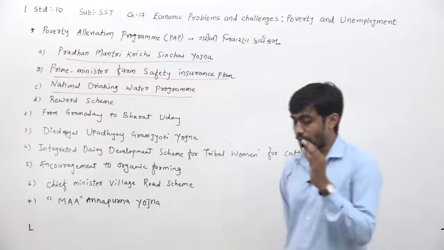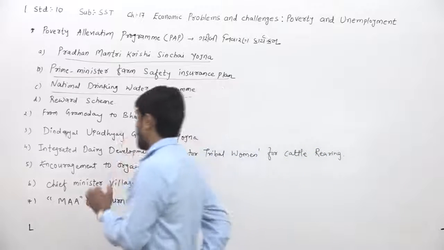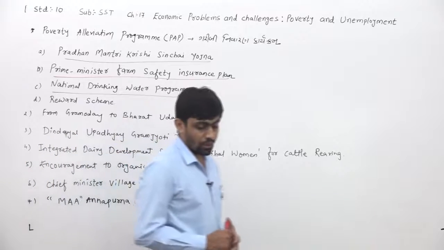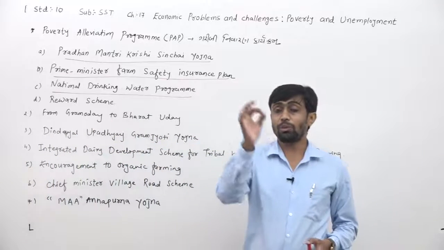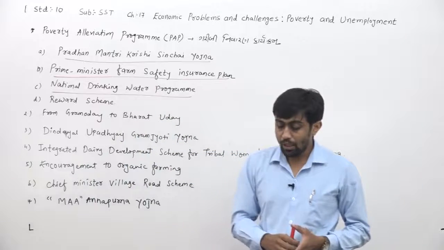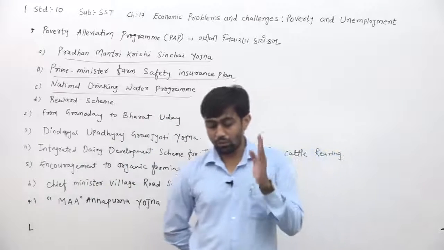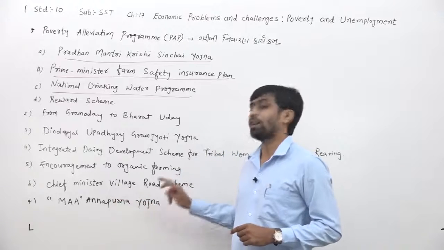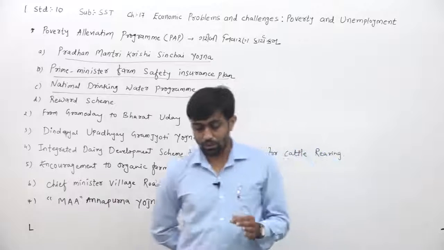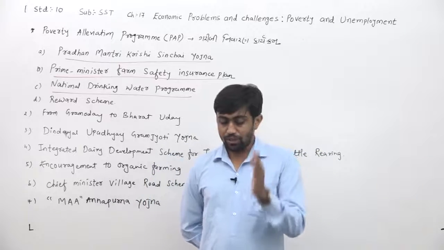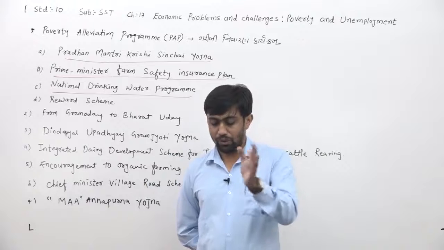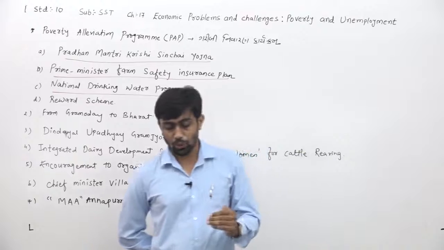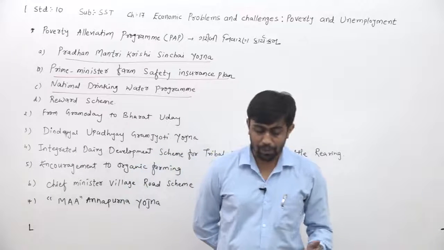Sixth, they have given about the Chief Minister Village Road Scheme. In Gujarati, we can say Mukhya Mantri Gram Sadak Yojana. Under this, planning is done regarding work related to roads. In this work, the village panchayats were helped to connect villages with one another through roads, and highway programs like construction of toilets are also to be implemented.